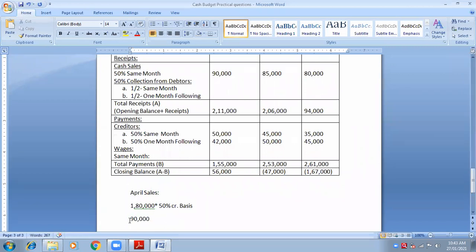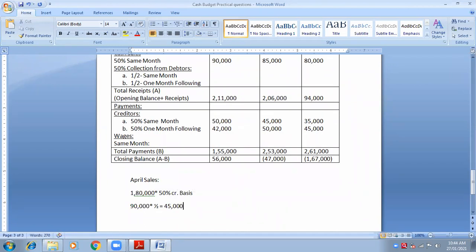But now he says that 90,000 is again divided half half. So 90,000 into half is 45,000. 45,000 same month. And another 45,000, half means same, no? Another half means 45,000 will be in the next month, means 1 month following.